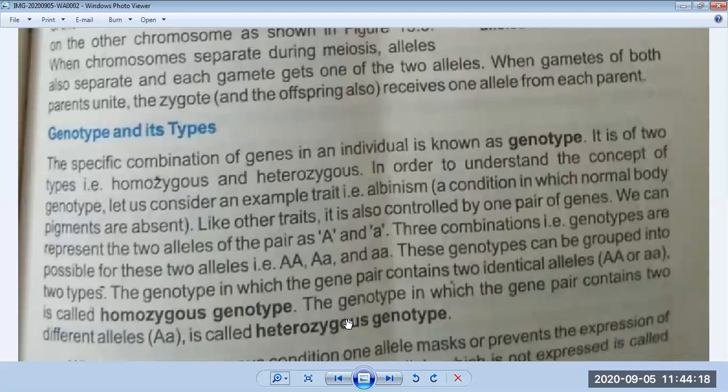And if they are neither dominant nor recessive, the color of the hair will be a mixture of black and blonde. In this way, these genes work in the cell structure in the process of fertilization. Now we will discuss the last paragraph. When in the heterozygous condition, one allele masks or prevents the expression of the other, it is called the dominant allele. And the allele which is not expressed is called the recessive allele. I have given you an example. Come to the next page.